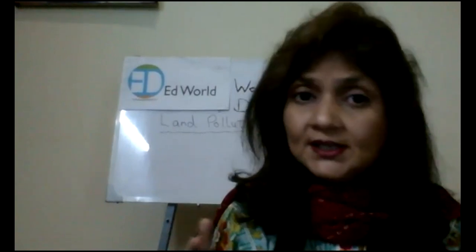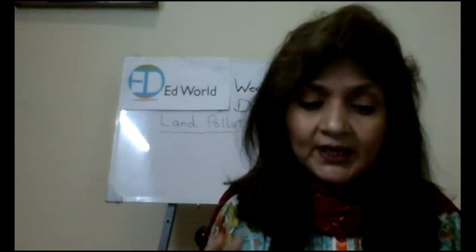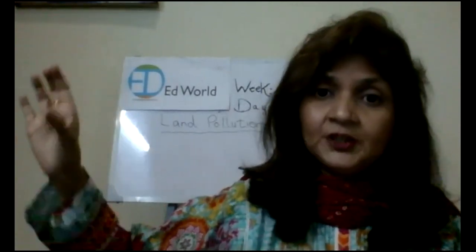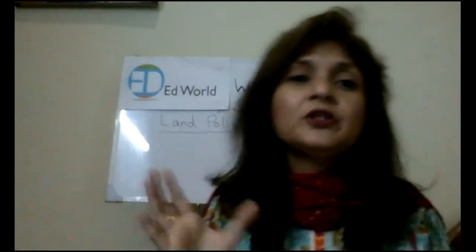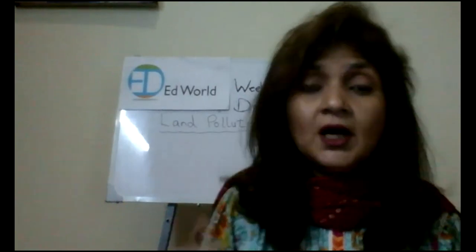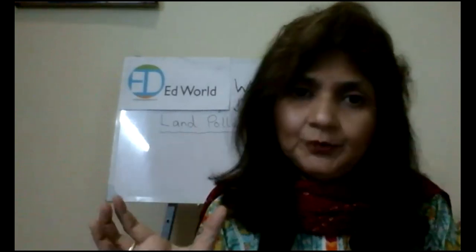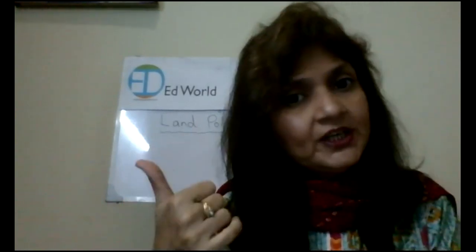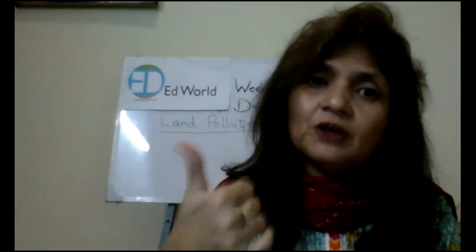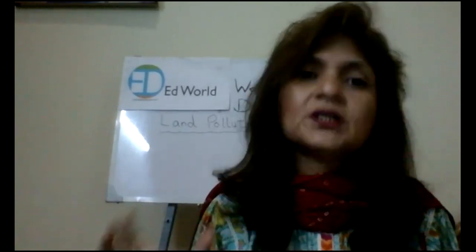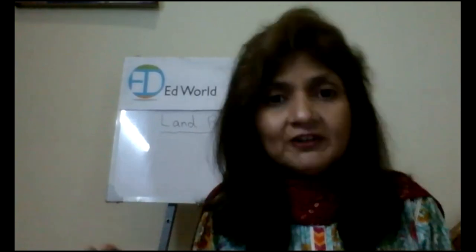Now comes the time for you to do the task. Since there are two classes, grade 1 and grade 2, what grade 1 is going to do is draw a picture showing land pollution. You will just write down the heading land pollution and draw the picture. Whereas grade 2 are going to draw the picture of land pollution and write 2 sentences about that pollution. Am I clear? Grade 1 is only going to draw a picture of land pollution, whereas grade 2 is going to draw as well as write 2 sentences about land pollution. I'm going to give you 12 minutes for this task and your time starts now.